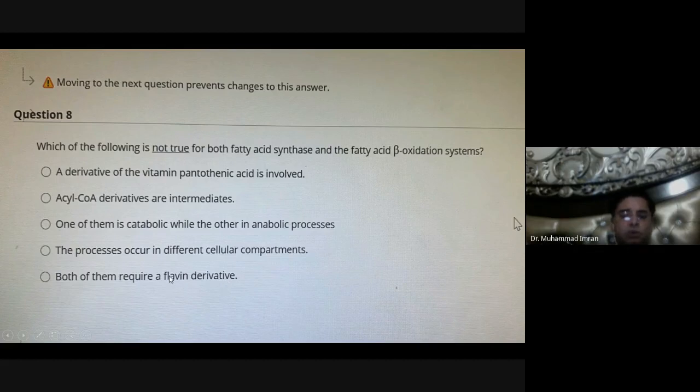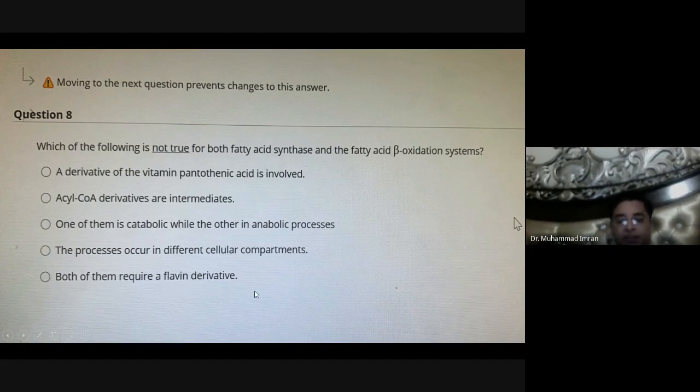No, only the mitochondrial enzyme requires a flavin derivative. Cytoplasmic fatty acid synthesis requires NADPH, not a flavin derivative. So not both of them require a flavin derivative. Fatty acid synthesis requires NADPH, not FADH2.